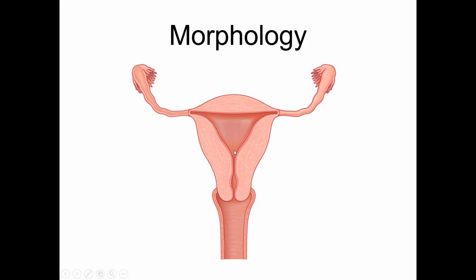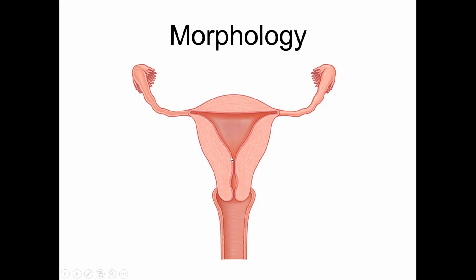The cavity of the uterus, which we said is called the endometrial cavity, is triangular when you see a coronal section, and the lower part of the uterus is called the cervix, whose cavity is called the cervical canal. The junction between the cervix and the vagina is called the external os. The junction between the cervical canal and the uterine cavity is called the internal os.